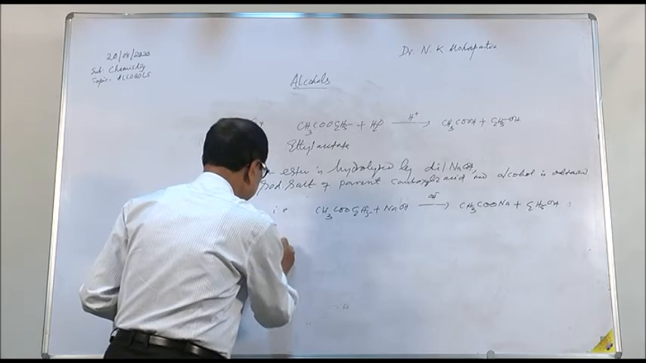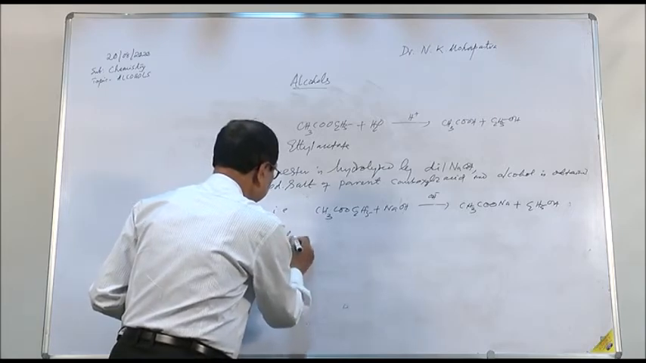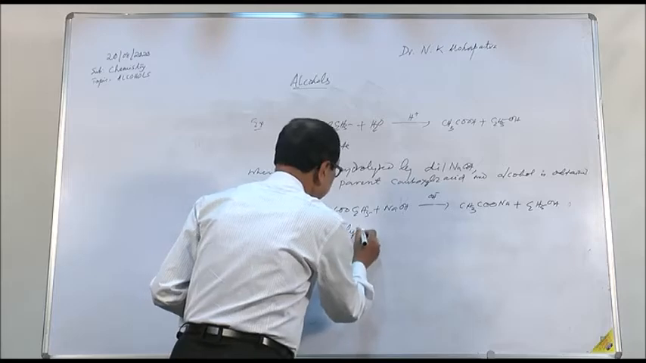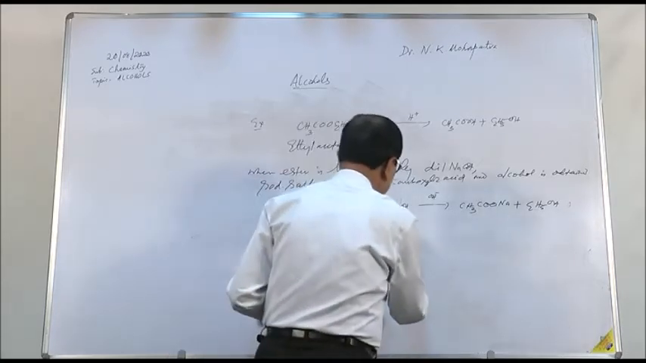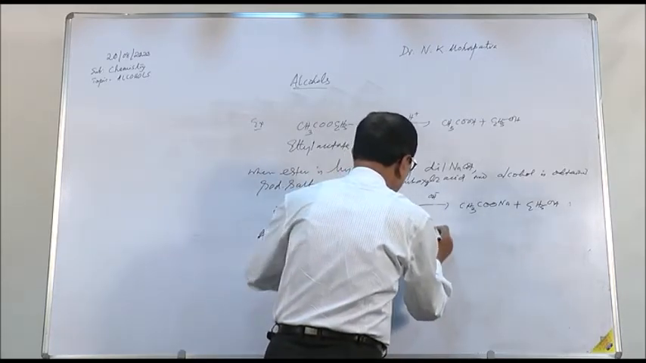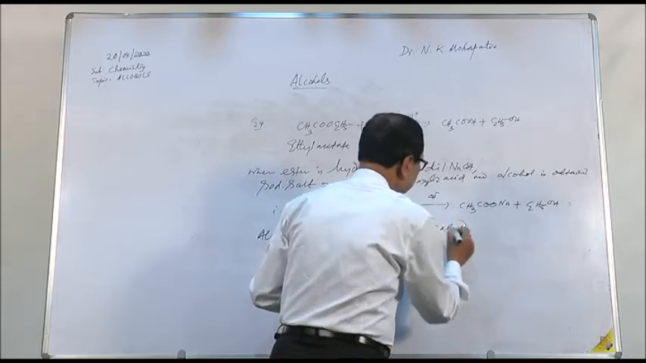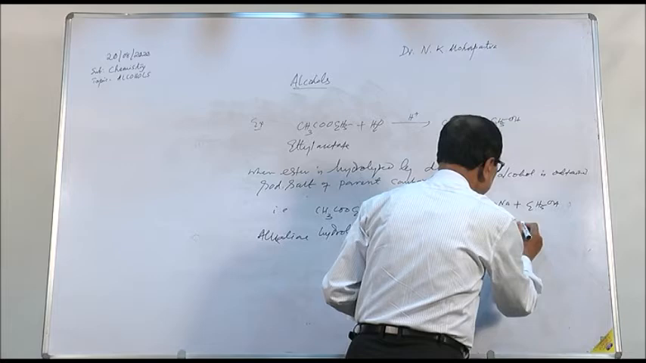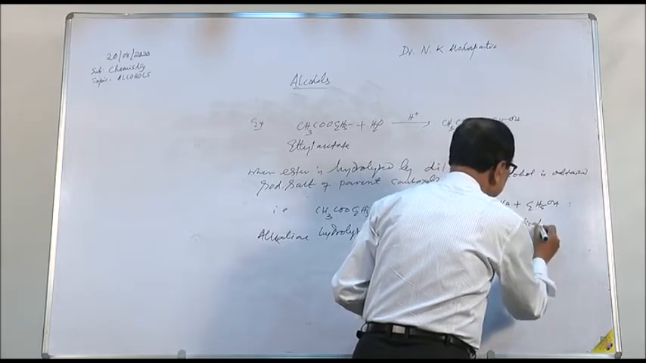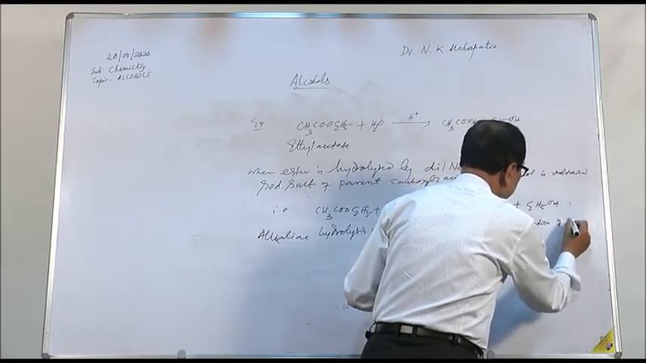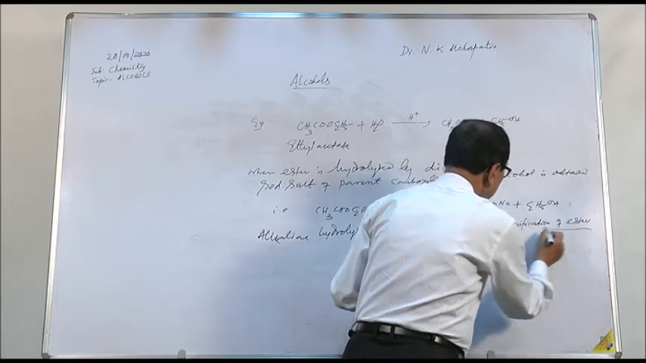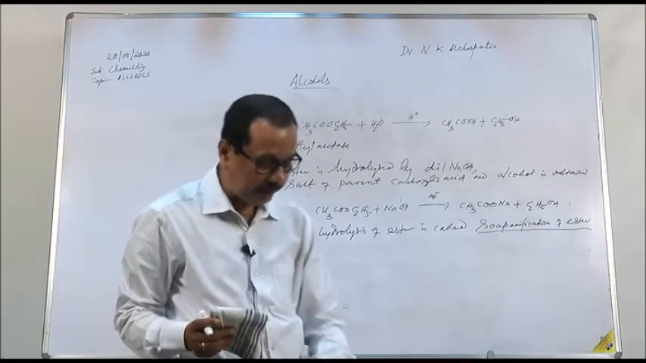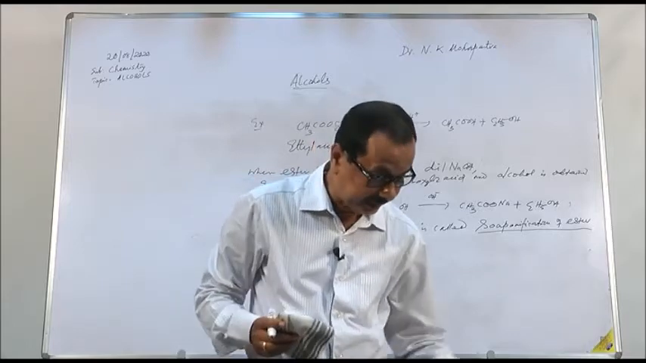Alkaline hydrolysis of ester is called saponification of ester. This is a specific reaction of ester when it is hydrolyzed by alkalis.